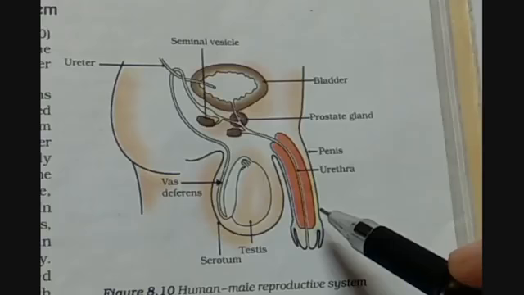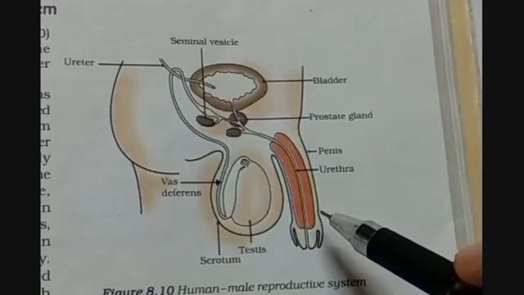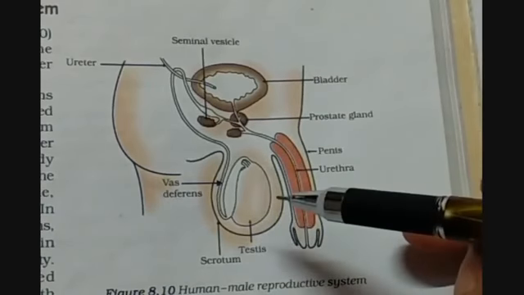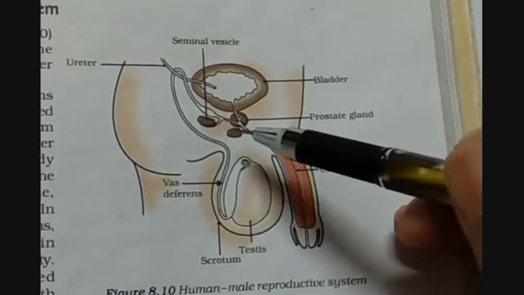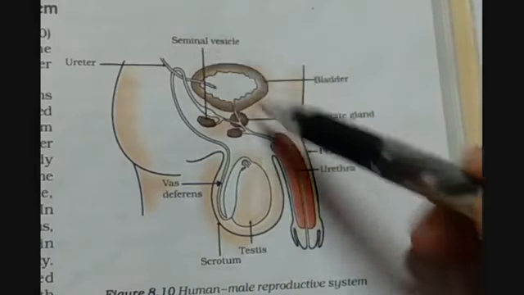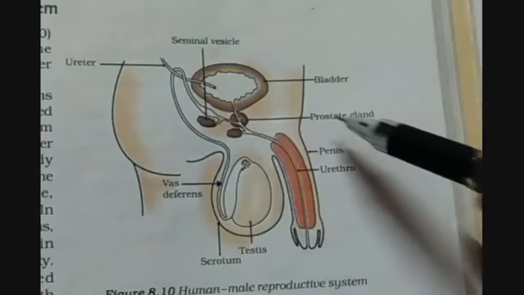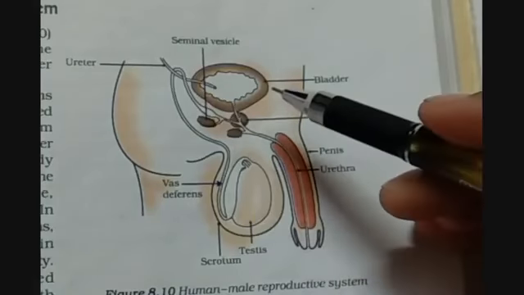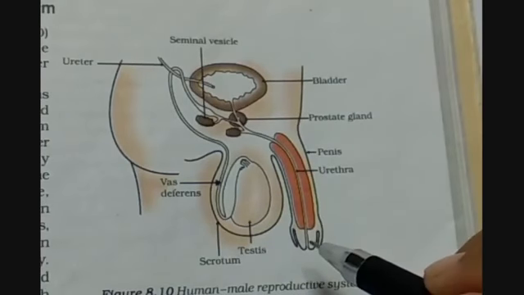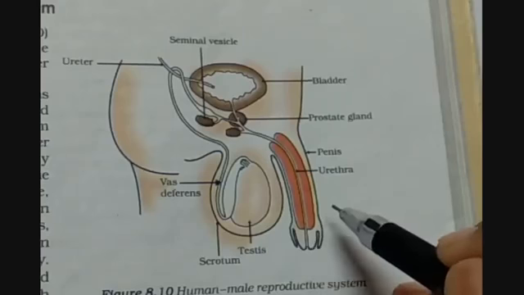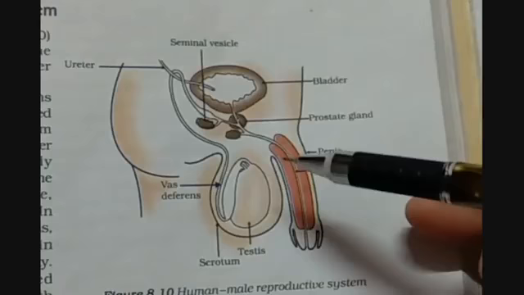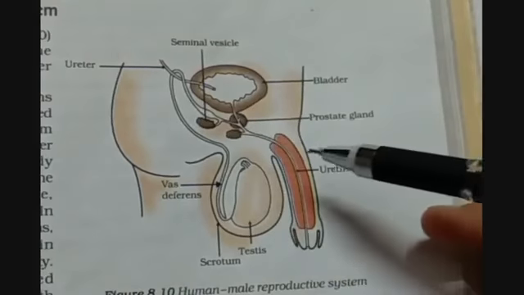Ejaculation is a process in which the semen is released. Semen has the male sex cells in it, and it also has some extra fluids, which are seminal vesicle fluid. Along with that, it also has the prostate gland secretion in it. They are all excreted out of the body through the urethra. So here we have the idea that we have a common passage for the semen and urine.